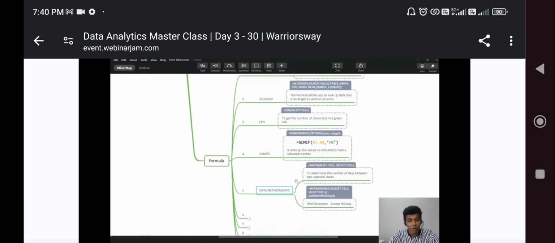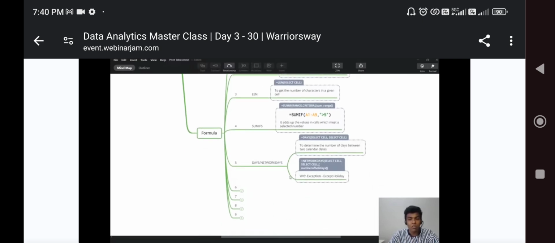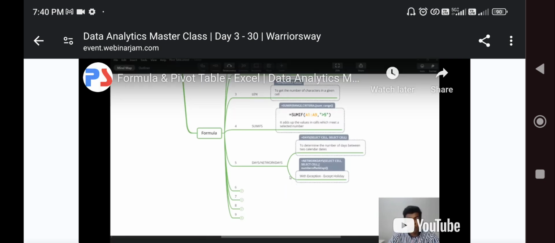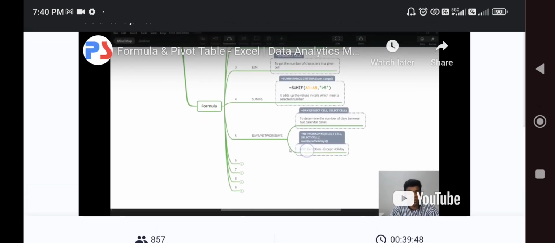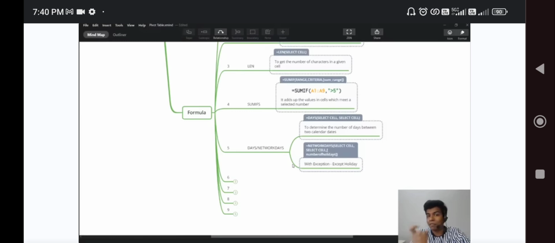And then if you want to go for DAYS and NETWORKDAYS, I think we have already seen this, because if you want to identify the number of days between the start date and the end date, we saw it in yesterday's session using Power Query. With the help of that, if you want to find the date interval between the start date and the end date, we can use the formula called DAYS.